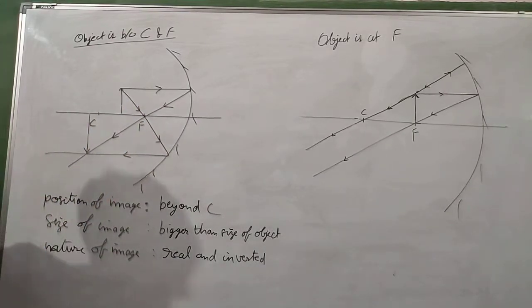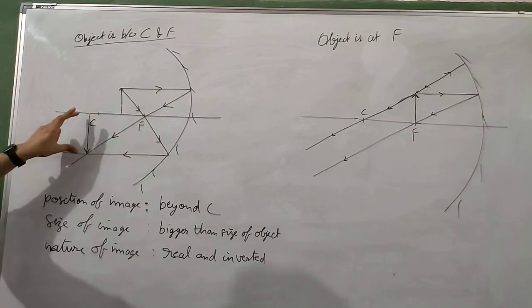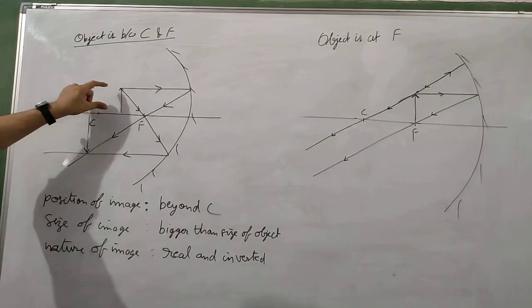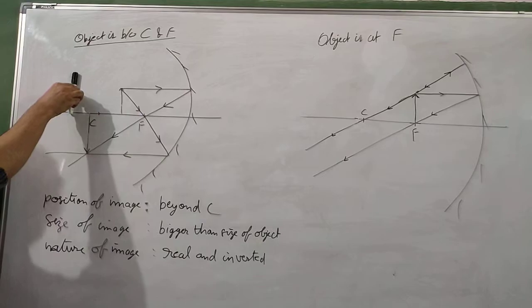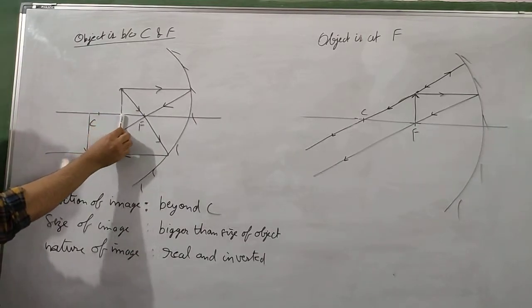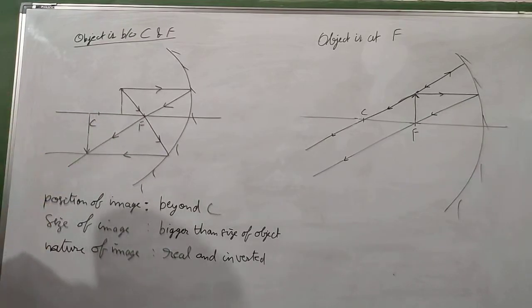The second thing to notice here is as the object is moving towards the mirror, the size of the image is also increasing. When the object was beyond C, the image was formed between C and F and the size of the image was smaller than the size of the object.